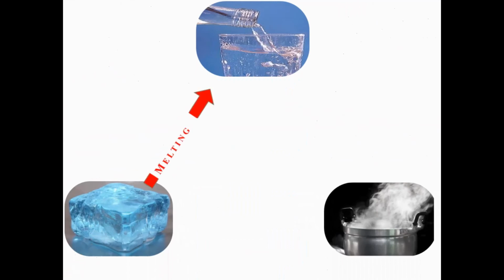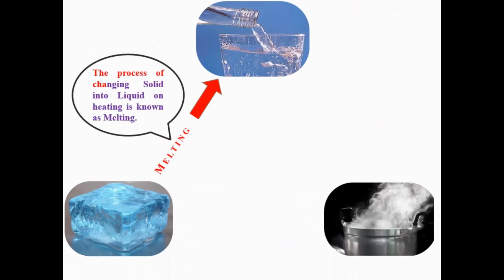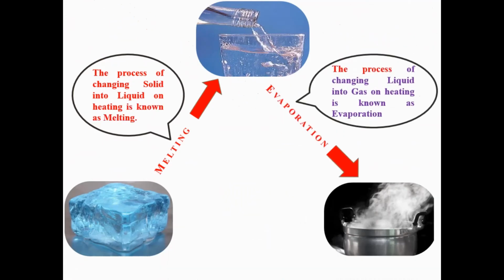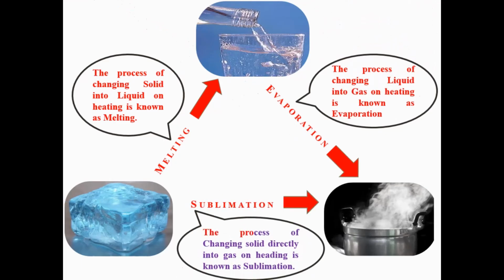One state of matter can be changed into another state on heating also. The process of changing solid into liquid on heating is known as melting. The process of changing liquid into gas on heating is known as evaporation. And the process of changing solid directly into gas on heating is known as sublimation.